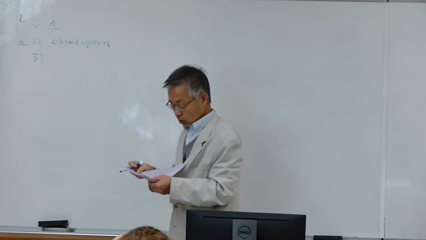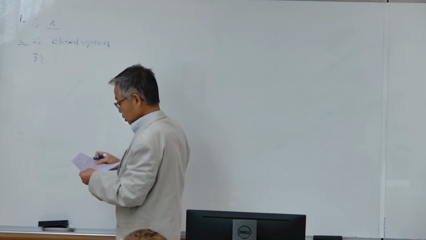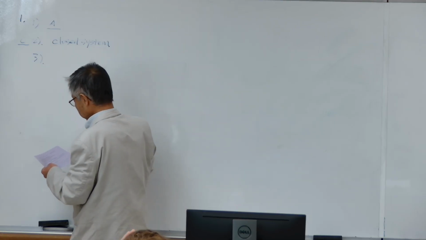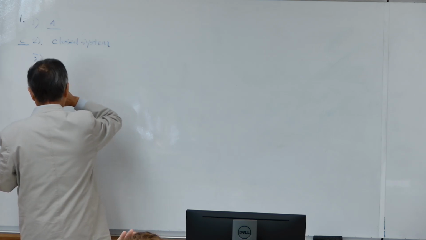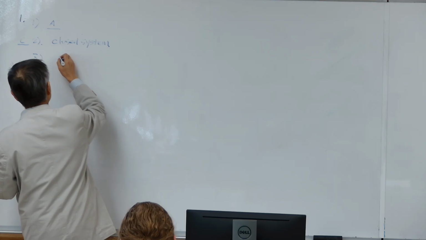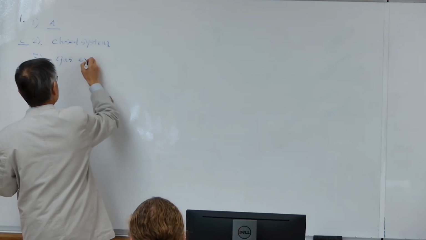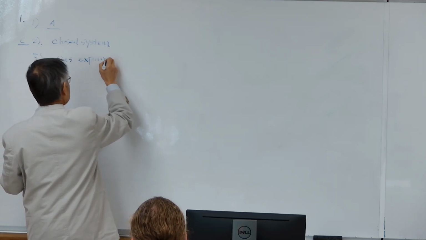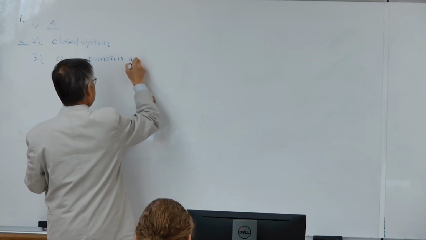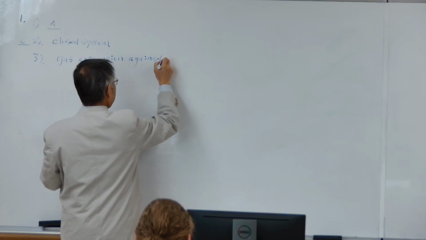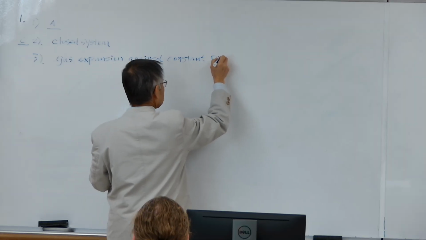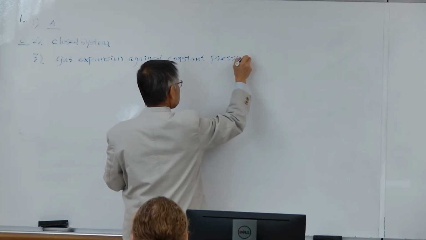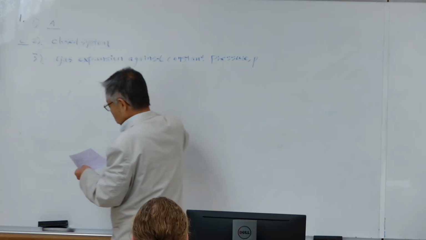Question 3. The work done on the surrounding by expansion of gas against external pressure. Gas expansion against constant pressure, right? What is the work done?